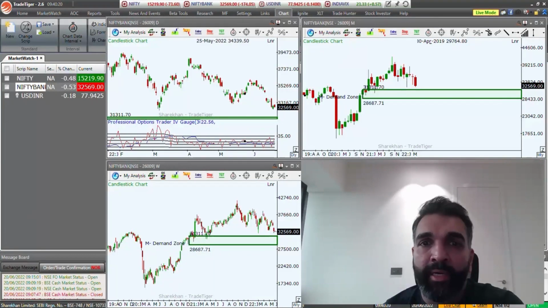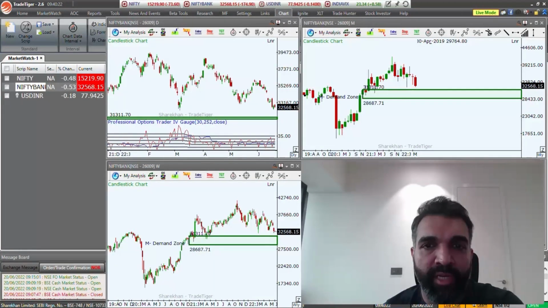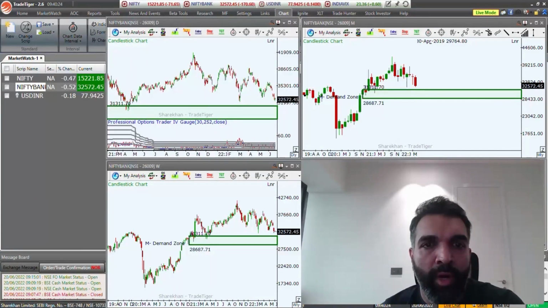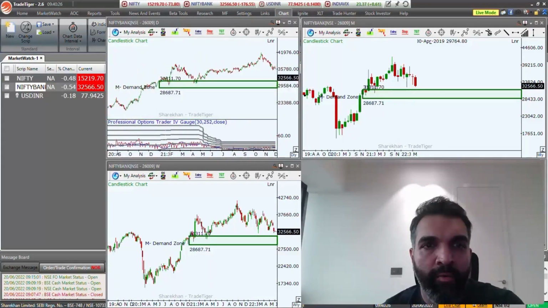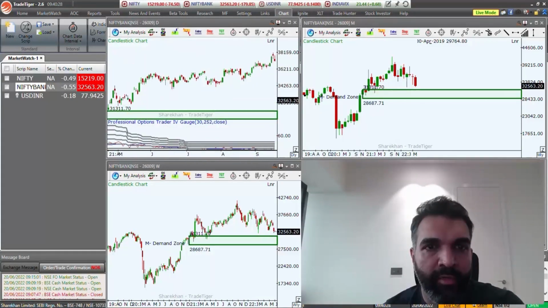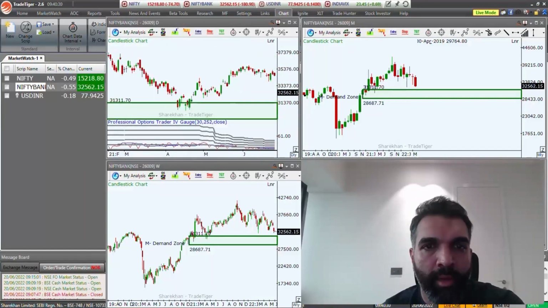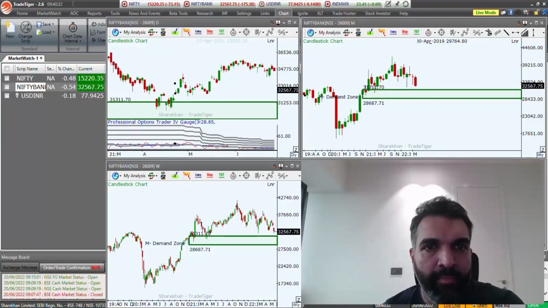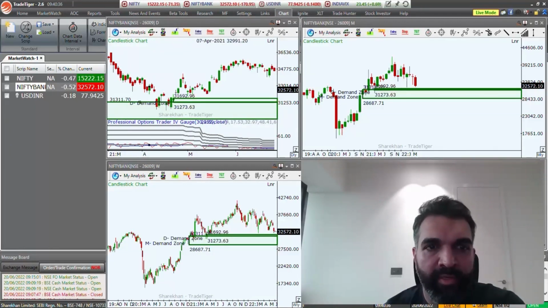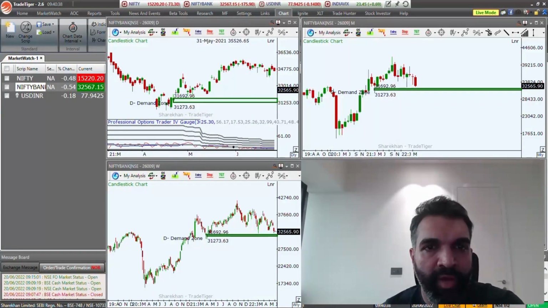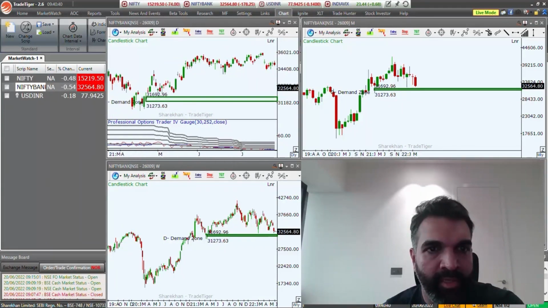So we had a gap up open, and now we are seeing a little bit of selling pressure coming in. We do have this level of demand over here, which is on the daily chart, right at this gap level over here, and it'll be interesting to see how the Nifty reacts to this 31,700 odd level.